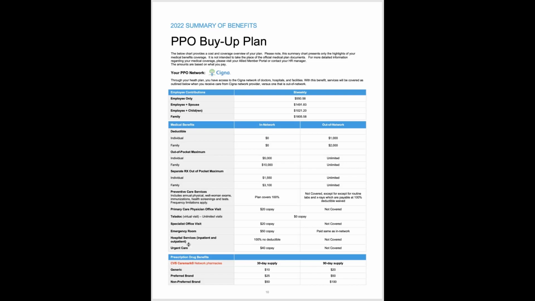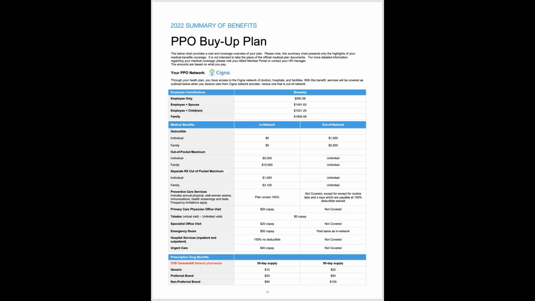A plan that has no deductible is not necessarily a requirement to have a robust plan, but this plan is a very, very comprehensive option. Prescription drug benefits are covered at a $10 copay for generics, $25 for brand, and $50 for non-preferred brands. And then this plan does include out-of-network benefits as well. Even with a plan that does cover out-of-network benefits, I still would always encourage everyone to go in-network whenever possible. The cost difference is just so significantly more competitive in-network versus out.